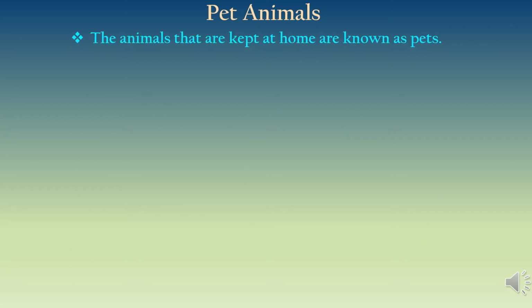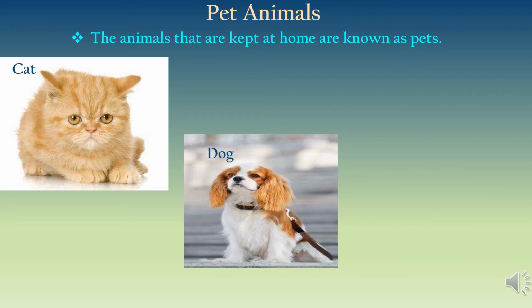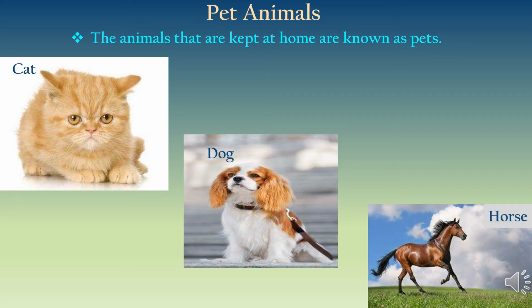Pet animals. The animals that are kept at home are known as pets. For example, you all might be having a cat or a dog at home. So these kinds of animals will be termed as pet animals. Here in the textbook, horse is also given, which is basically a domestic animal, but some people use it for a kind of pleasure or they treat it as their pets.